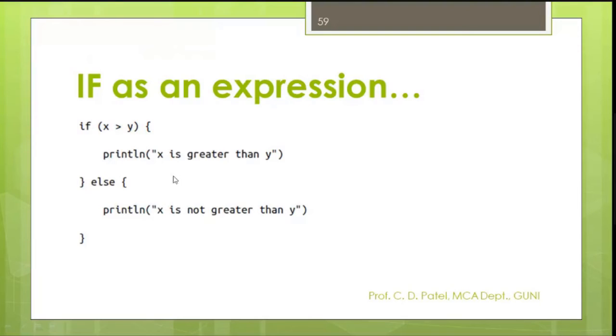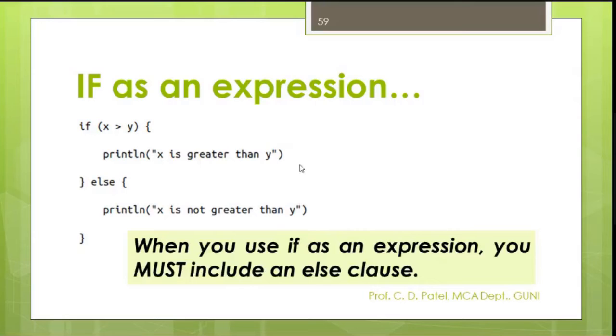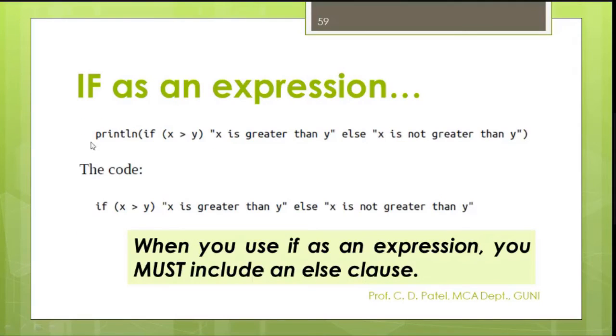This is your simple condition. If x is greater than y, then x is greater than y. Else, x is not greater than y. If you want to write this code in expression form, and this is a variety under the Kotlin program, when you are going to write if as an expression, you must include an else clause. Please understand these lines. When you use if as an expression, you must include an else clause, and it looks like this.